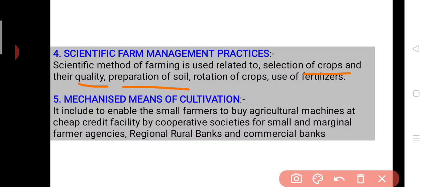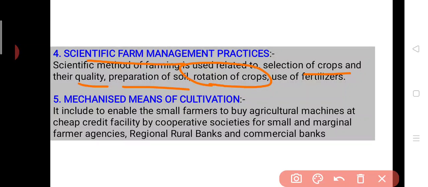How we can prepare our soil with help of zinc, phosphorus and other chemical inputs required. Rotation of the crop according to the nutrition level of the soil and use of fertilizers. These are the new modern methods. The scientific farm management include the new methods which farmers can practice to improve the production.